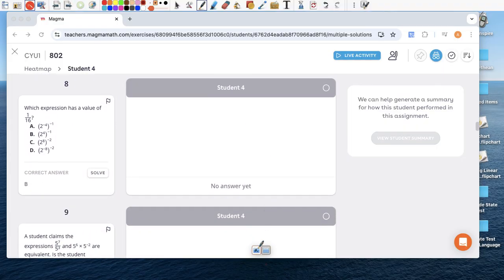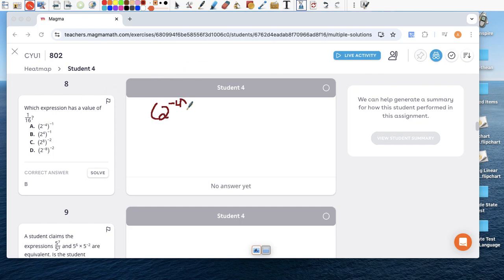Question 9. Okay, so hopefully you'll remember some of this. Which expression has a value of 1 over 16? It could be a calculator problem, but your calculator might not give you 1 over 16, it might give you a decimal. So let's start with the first one.